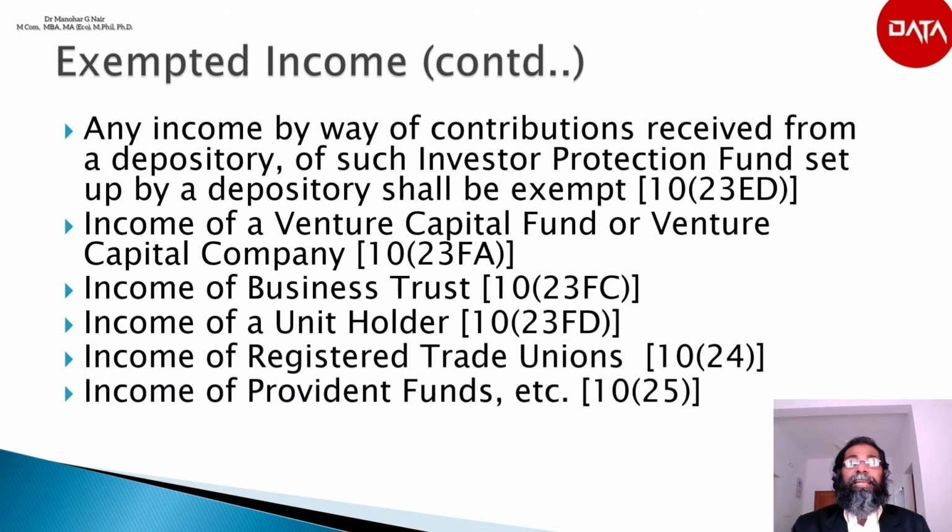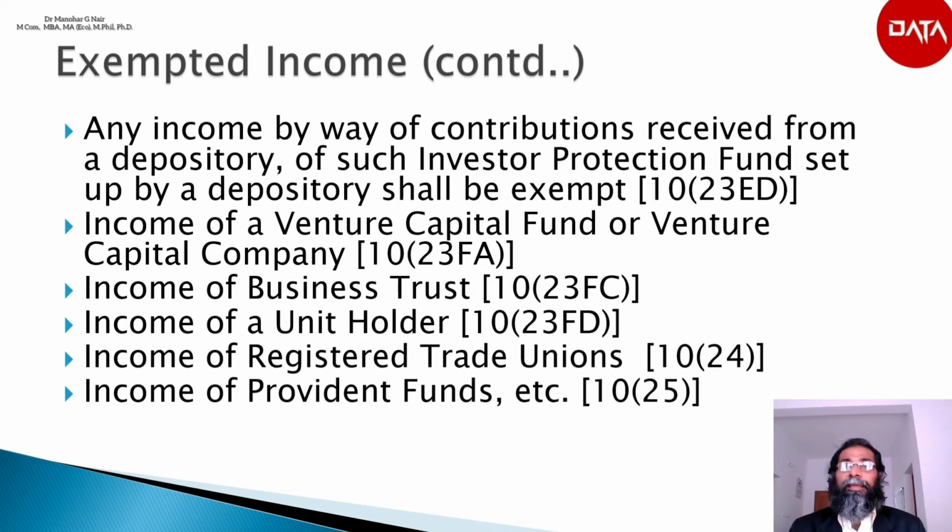Next is income of provident fund, etc. According to section 10(25), interest on securities held by a statutory provident fund and the capital gain arising from the sale of such securities, or the income received by the trustees on behalf of the recognized provident fund or an approved superannuation fund or an approved gratuity fund, or the income received by the board of trustees constituted under the Coal Mines Provident Fund Act 1948 and under the Employees Provident Fund Act 1952 on behalf of the deposit linked insurance fund, shall be exempted according to section 10(25).